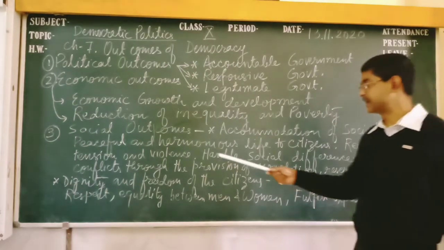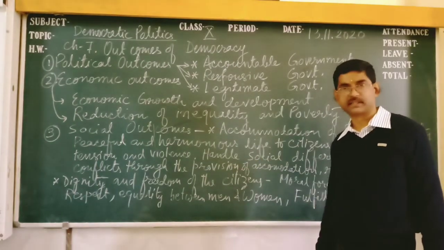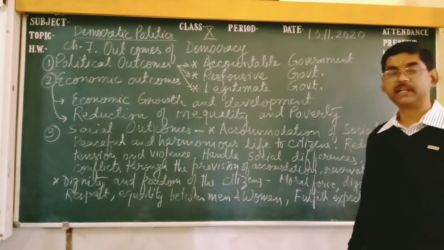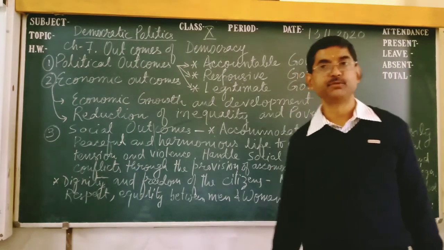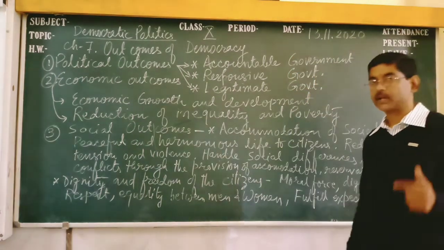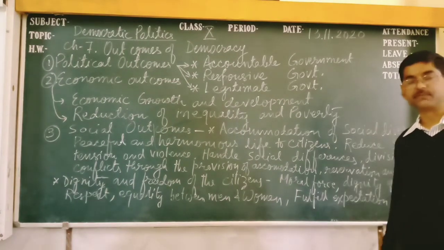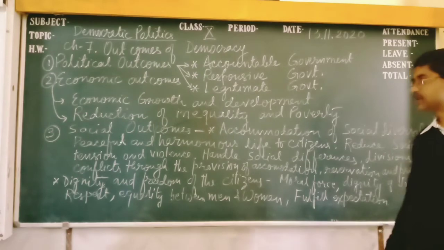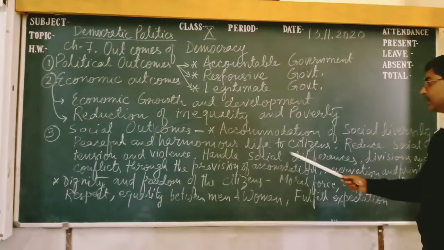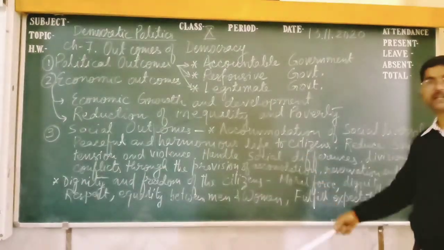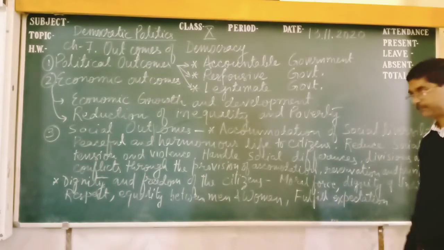That's why we can say that we are living harmoniously. The unity in diversity. We say unity in diversity is a country where there are many peculiarities, many differences, but still there is a harmonious life. That's why India exists.